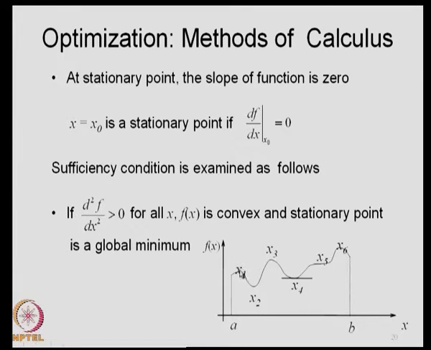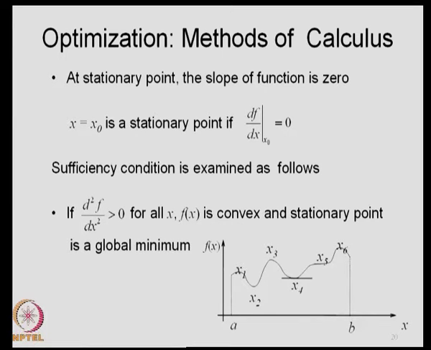However, you may get different maxima and different minima like this. So, you may get slope equal to 0 here, slope equal to 0 here, etc., and the second derivative may be positive at some points, may be negative at some points, and so on. If you look at the second derivative, it may be positive at certain of these stationary points. It may be negative at certain points, which correspond to the local maxima. So, we may capture all of these local maxima and local minima by looking at the second derivative.